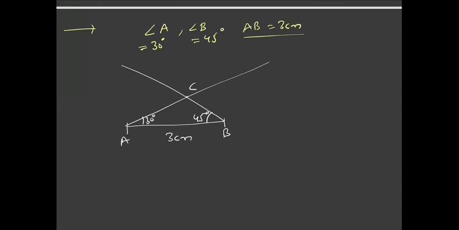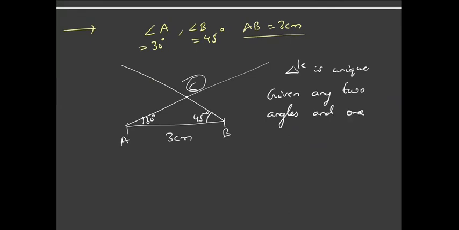So I can see that I get a unique triangle. There is only one possibility for point C. So the triangle is unique. So if we are given any two angles and one side, then the triangle is unique.